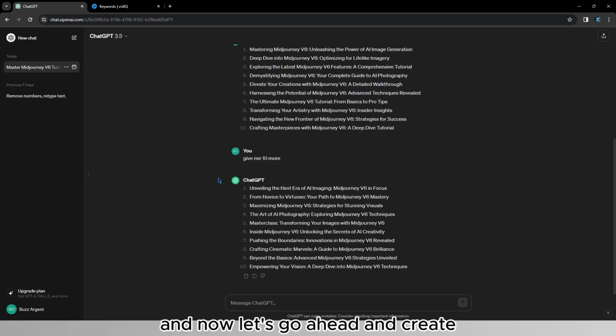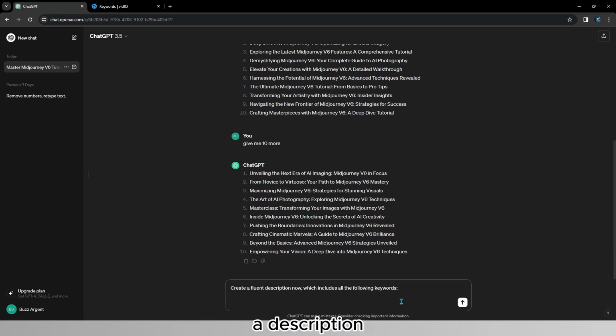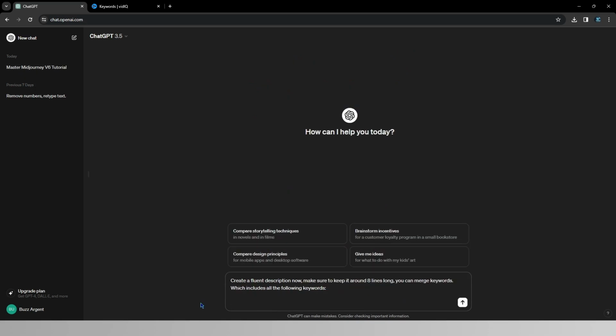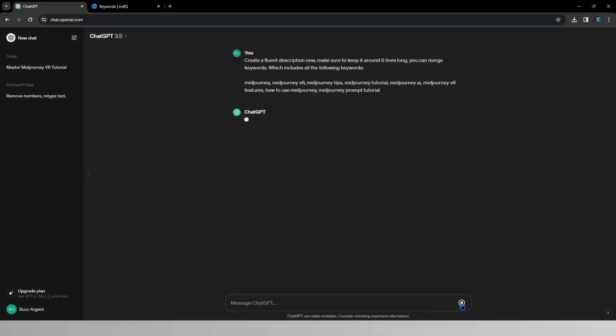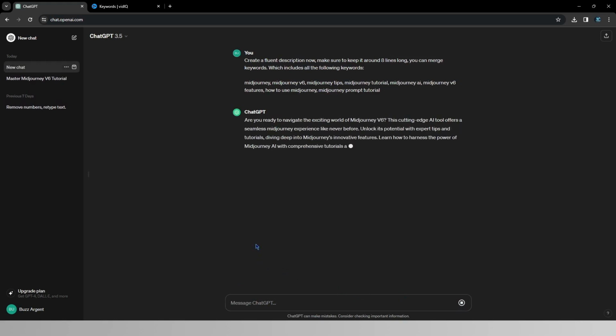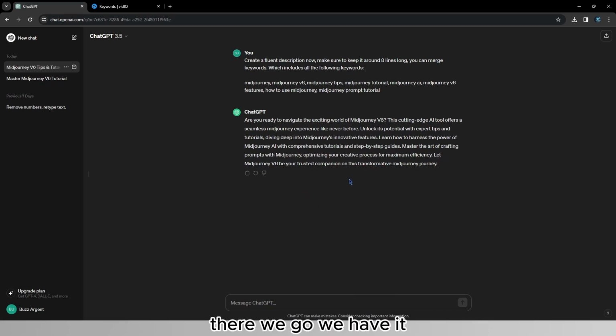And now let's go ahead and create a description. Regarding the description, the prompt I came up with is simply: create a fluent description. Make sure to keep it around 8 lines long. You can merge keywords. And then I'll also say which includes the following keywords. And there we go, we have it.